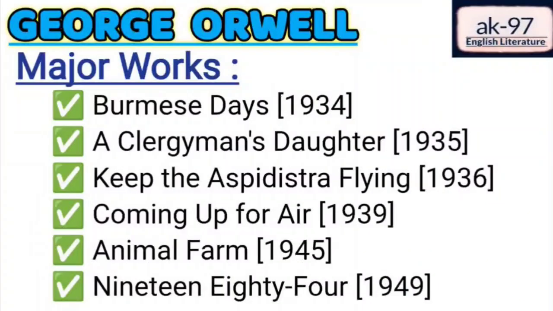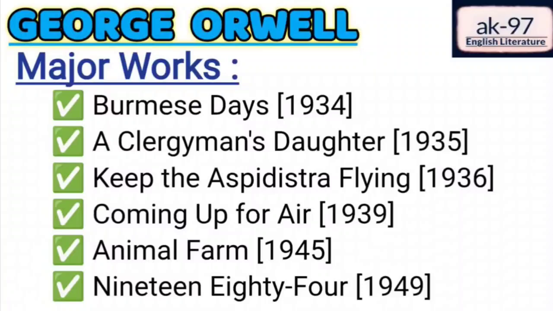Now we will see the major works written by George Orwell. These are the major novels written by George Orwell. The first novel written by George Orwell is Burmese Days, which was published in 1934. A Clergyman's Daughter, published in the year 1935. Keep the Aspidistra Flying, published in 1936. Coming Up for Air, published in 1939.